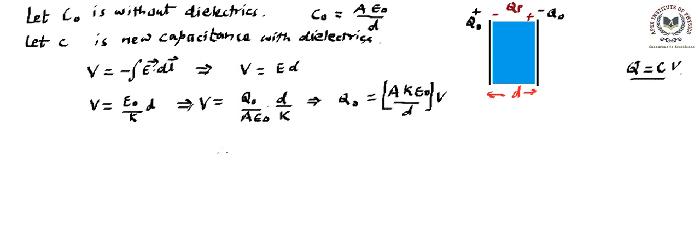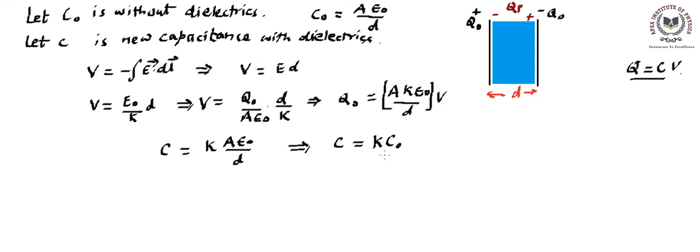If we compare this formula with the basic formula, whatever the bracket stuff is becomes the C. So the capacitance C becomes K times A epsilon naught by D. You can remember A epsilon naught by D is the original capacitance. So we can claim the new capacitance after dielectric insertion is K times the original capacitance.